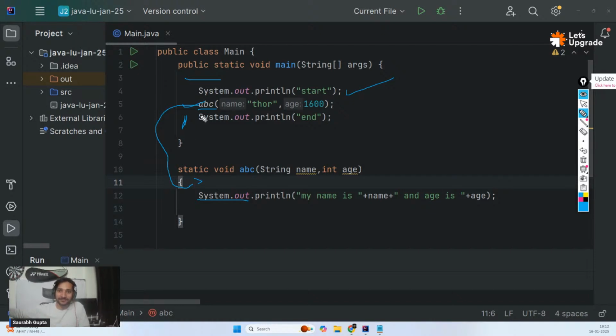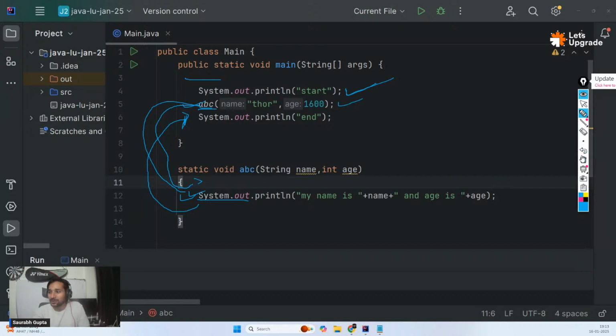Getting my point, everyone? Are you understanding what I'm trying to say? First, this line executes, then it goes on this line. This is a function, so it goes in here, executes this. Now it has to go back up to execute the remaining things. There can be 10, 20 lines after that, right? So remember, guys, the execution control always comes inside a function, executes the code, and again goes back up to execute the remaining things. Or even if there are no remaining things, it will again go back up to the main. It will again go back up from where it came from, always.